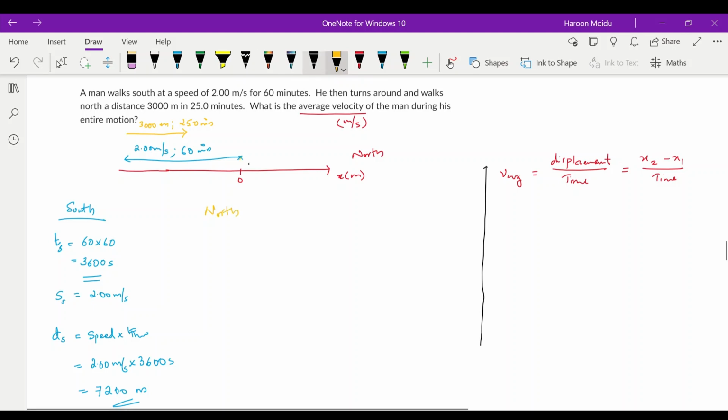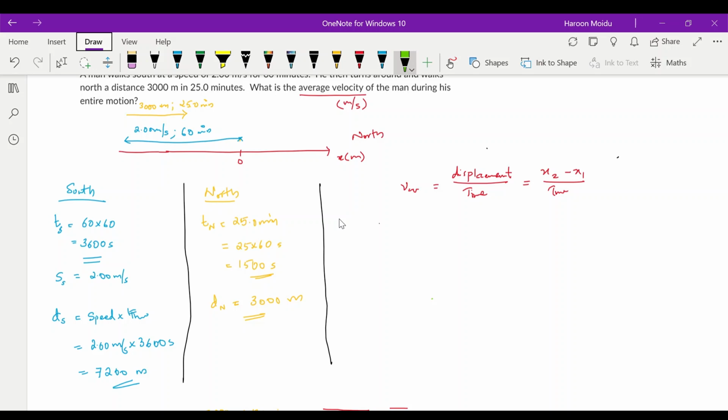So now what about north direction? In north direction, let's see how long he traveled. T north will be equal to 25 minutes. So that will be equal to 25 times 60 seconds, which is 1500 seconds. That is the total time he traveled towards north. And how far he traveled is already given, that is 3000 meters.